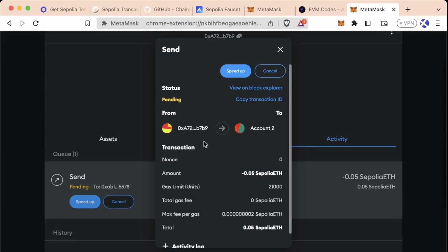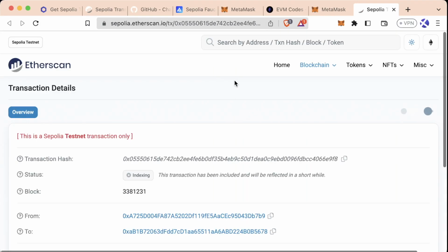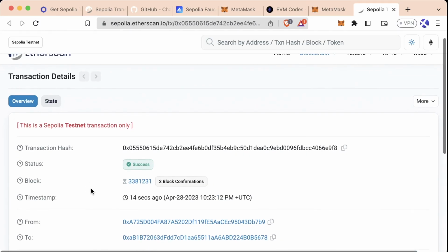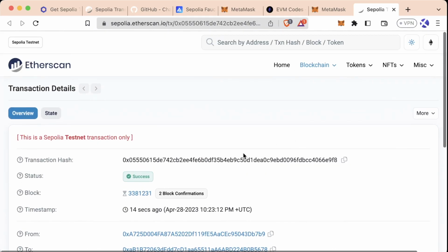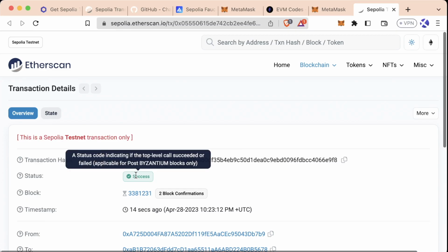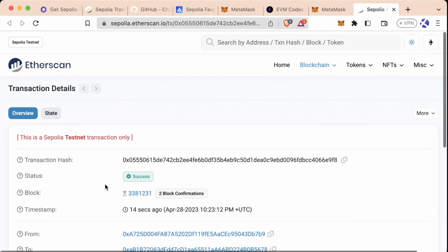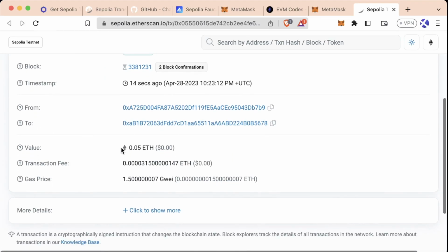And if we click on it and click View on Block Explorer, it'll actually open us up on Etherscan, and we'll see, well, mine was a little bit quick, but normally we'll see a little indexing tab, and we won't see this having gone through. We'll see it as indexing or sending or something like that. But after a little bit, it'll actually finish sending. You might have to wait a minute or so for this to actually finish going through, but it looks like mine was really quick. And same as our last transaction, this has a lot of the same information. And if we scroll down, we'll see that, of course, we sent a different amount of ETH, 0.05, and we have a different transaction fee.